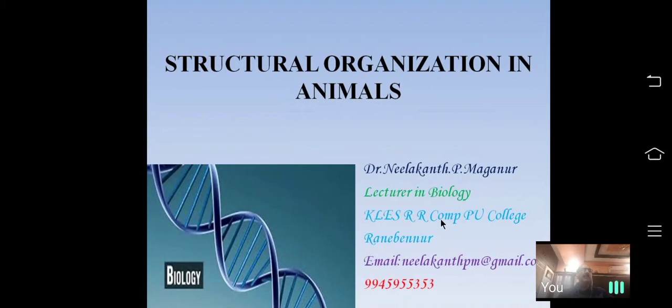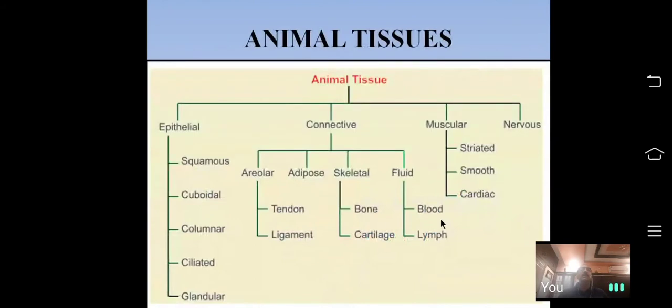In the previous class, I started with animal histology. Animal histology is a branch of biology that deals with the study of tissues. There are four types of tissues noticed in animals: epithelial tissue, connective tissue, muscular tissue, and nervous tissue.